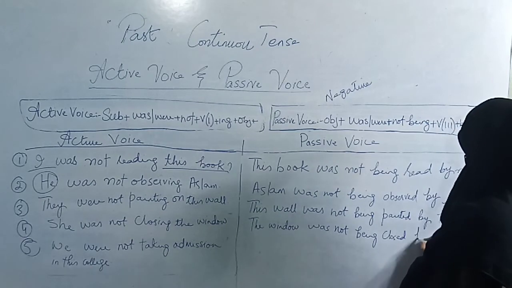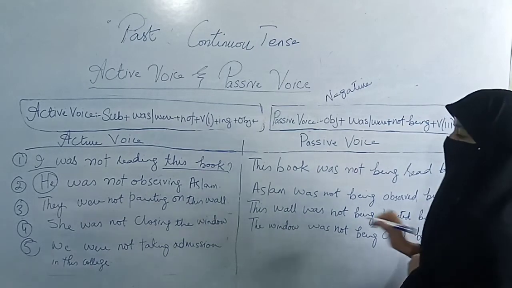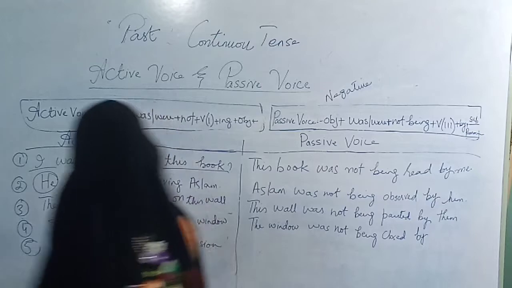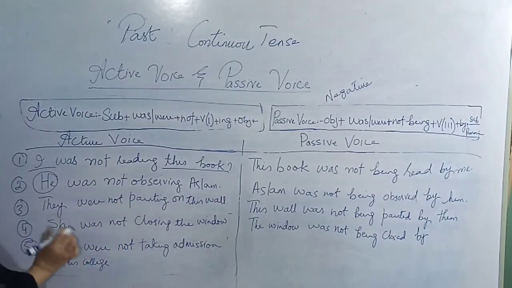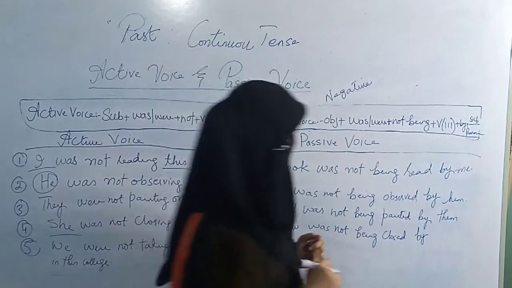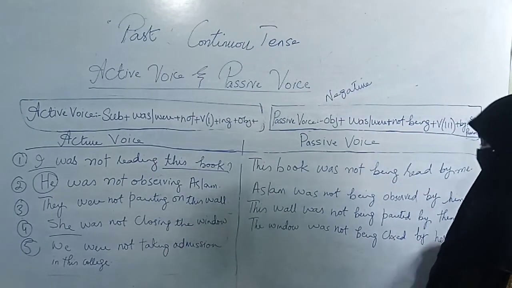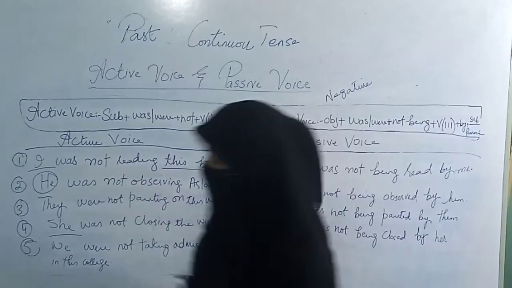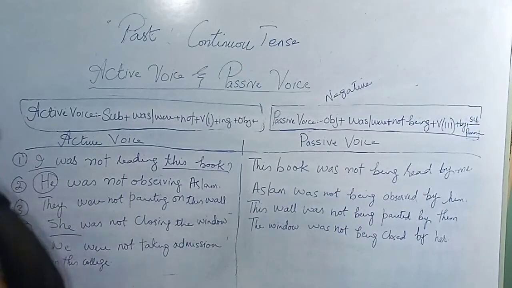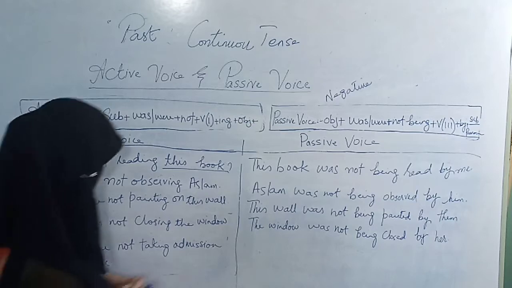Then by will come according to formula. Acha, who was not closing the window? She. So she is a subject and the subjective pronoun will be her. She will be converted into her. So the fifth sentence is we were not taking admission in this college.